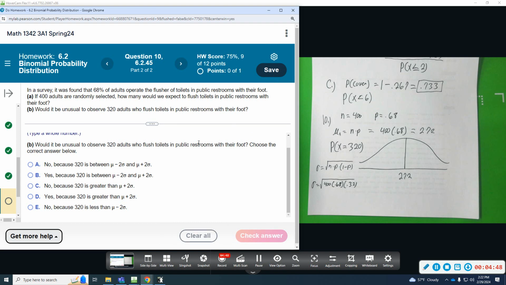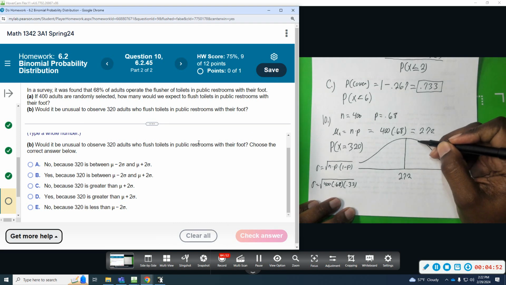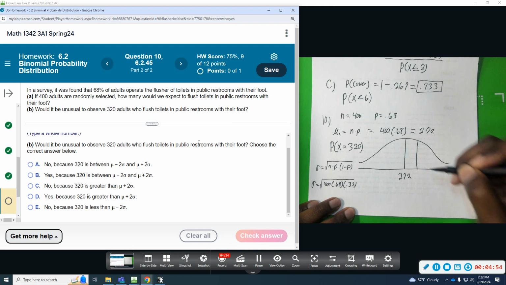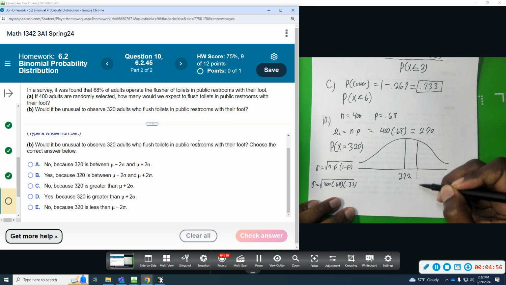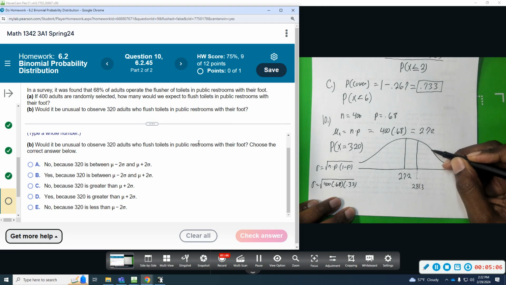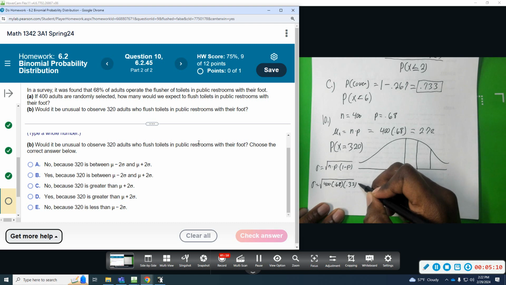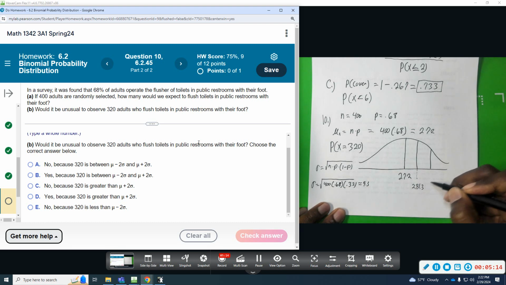So if I were to add 9.3, that would put me at 279.3. No, add 9. 281.3. And if you add the sigma to that, add another 9.3, that will put us at 290.6.